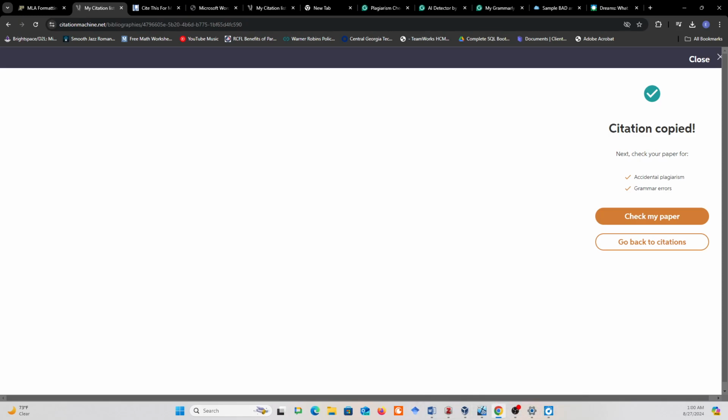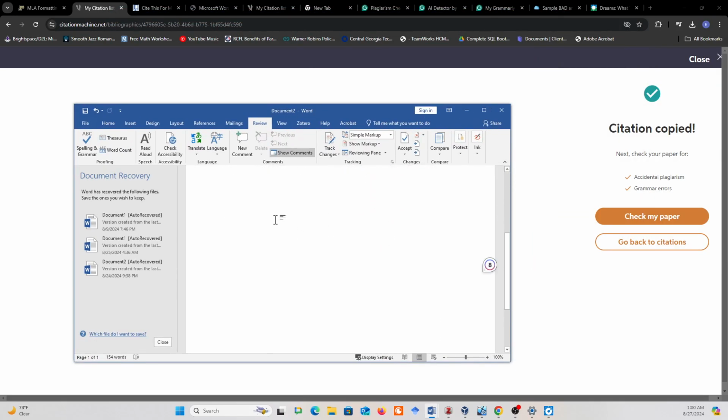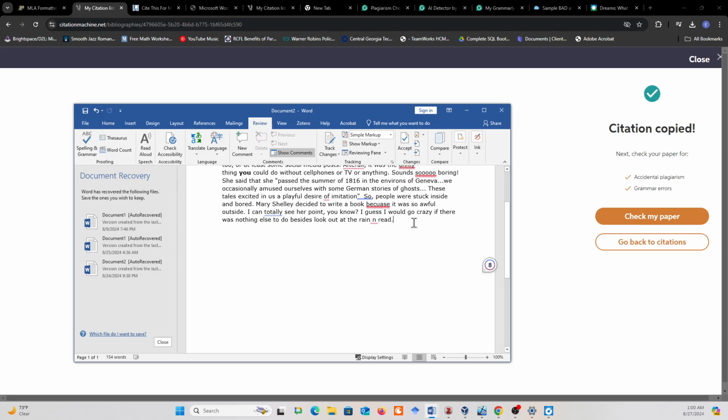And I have a paper that I actually set up. It's partly for the next exercise we're going to do. And I'm going to put that citation in. And guess what? It's in. You just got to be sure that you're choosing MLA or APA. You might have to sit through a couple of ads while you're doing it, but it'll save you some time and trouble if you like to do that.